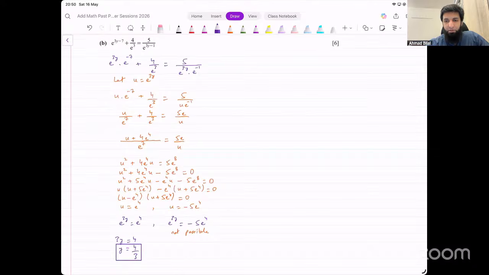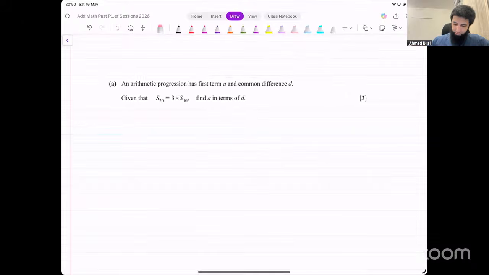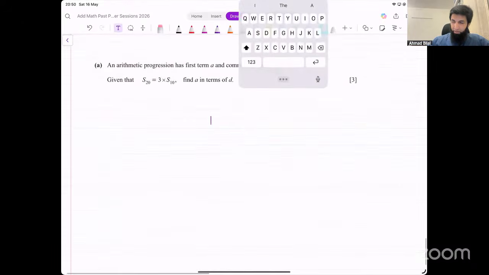Next one from this paper is question number 10 and then 11. Okay, so I'm pretty tired now. You tend to do more careless errors as well when you get tired. Let's do the next one. Okay, 10 and 11. These are the last two questions and we end with that then. And I'll see if I can maybe just give you an overview of these if they are easy to solve after that.